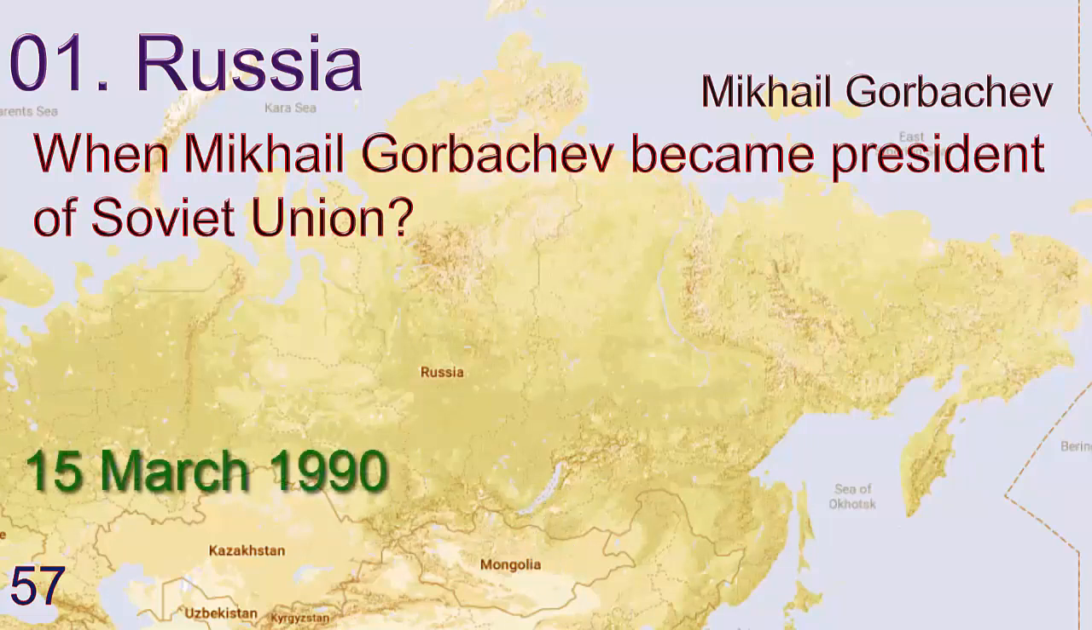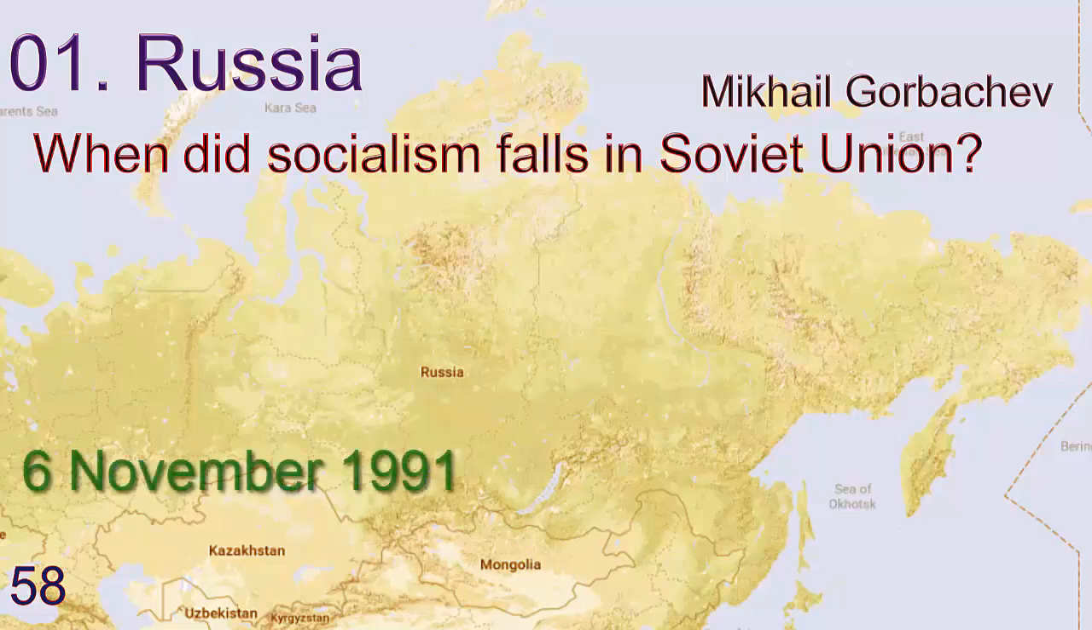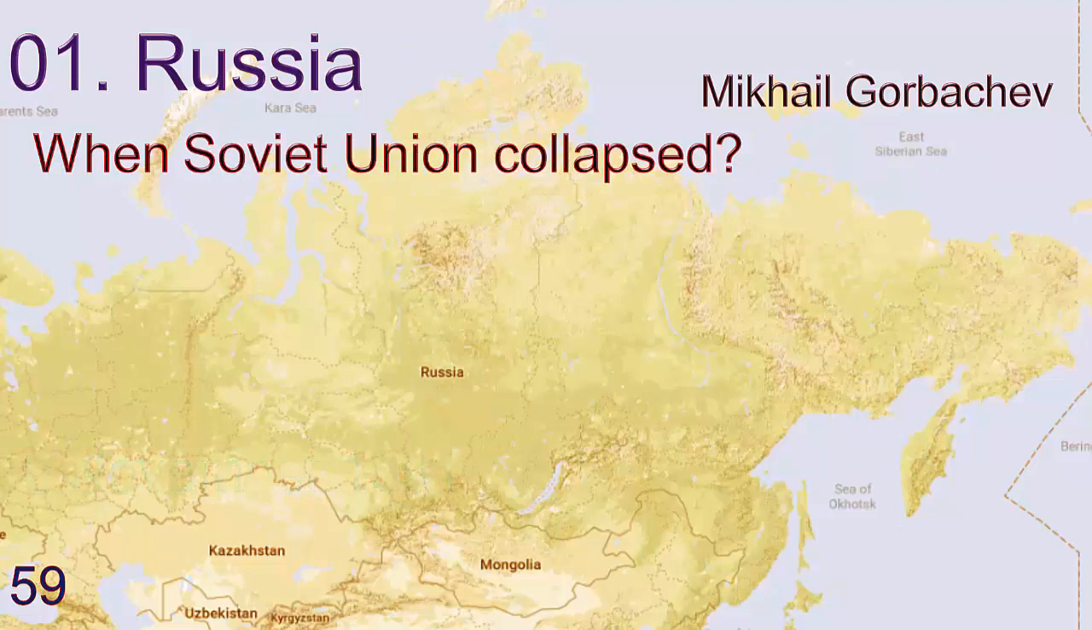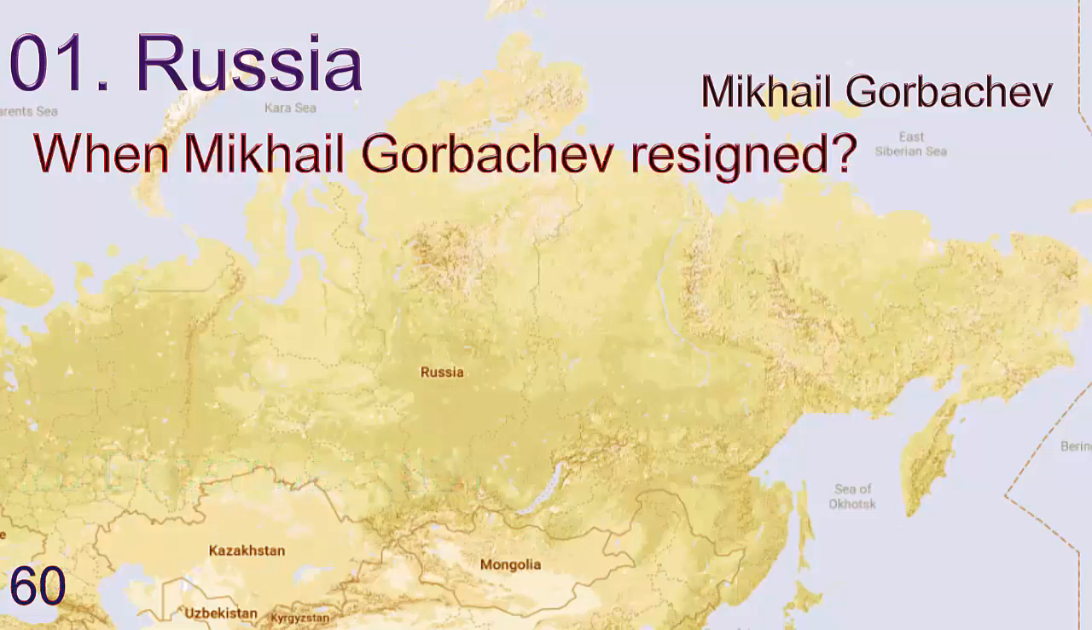When Mikhail Gorbachev became president of Soviet Union? Answer is 15 March 1990. When did socialism fall in Soviet Union? 6th November 1991. When Soviet Union collapsed? Answer is 26 December 1991. When Mikhail Gorbachev resigned?